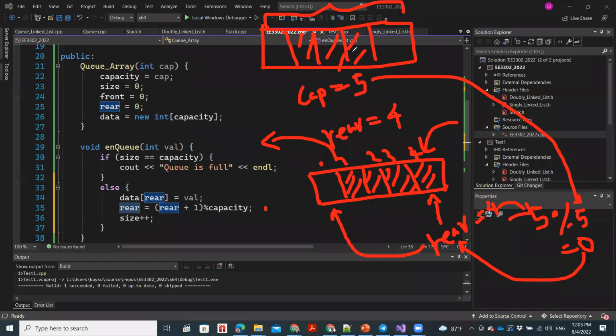In a situation like this, our front is over here and our rear is over here. When we add a value over here, we need to shift the rear to here, so this is now the end of the queue, and this is the front of the queue. So this is like a circular thing. As time goes on, our front will shift from here to here, and our rear will also move from here to here, like this. Is that clear?